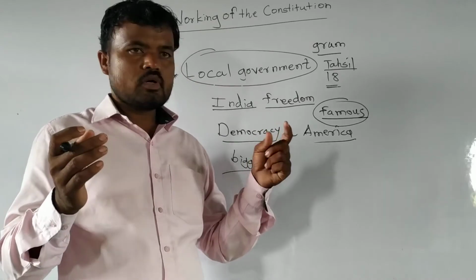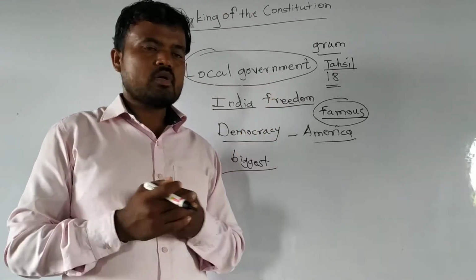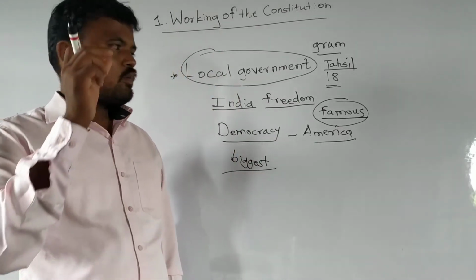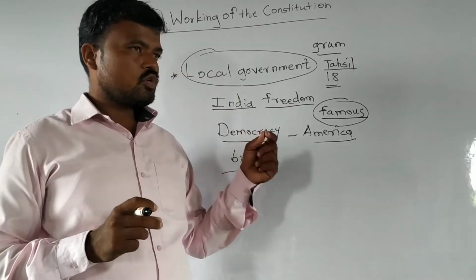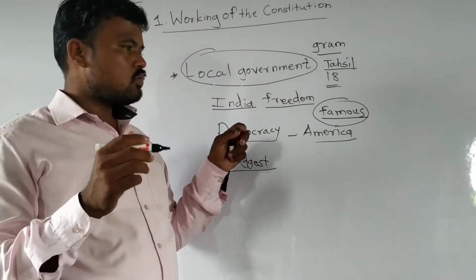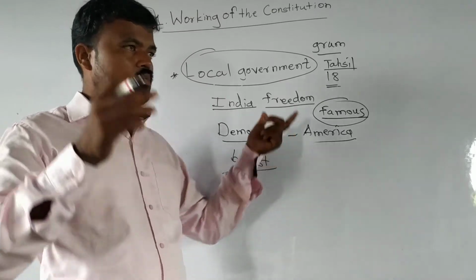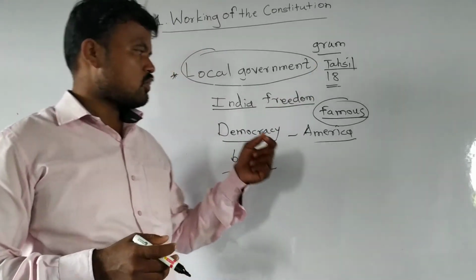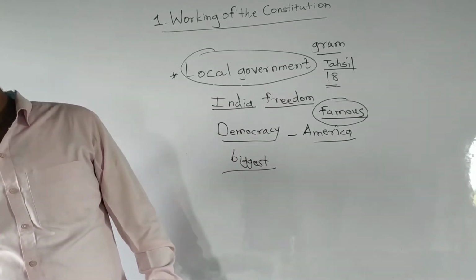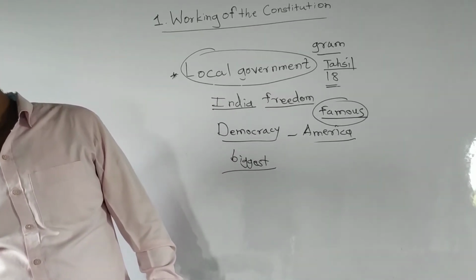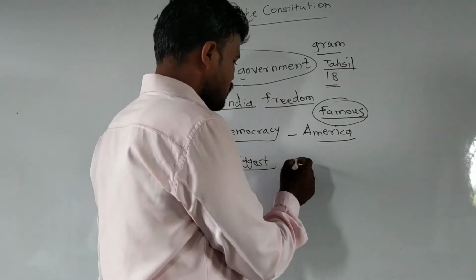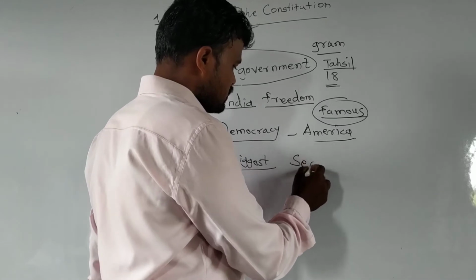No doubt about this, but we should know we are part of the country. So we must know the information about the different types of fundamental rights. Fundamental rights are the right to education, right to vote, right to freedom of speech, as well as different rights given by democracy. As well as that, fundamental duties are also given. The Indian Constitution has declared its objective to establish a secular democratic republic. So what is meant by this?